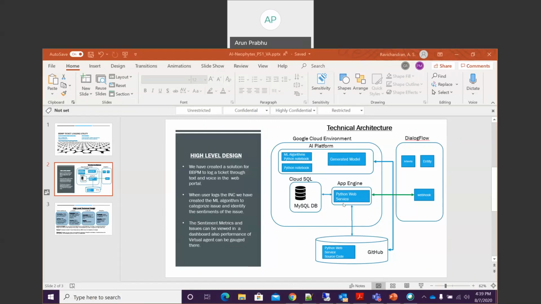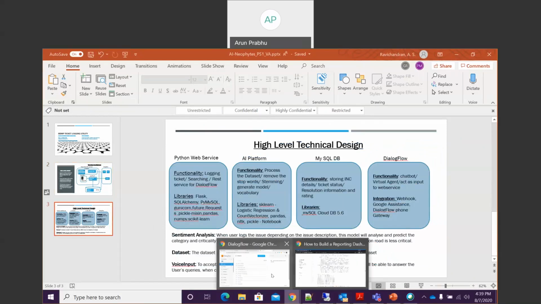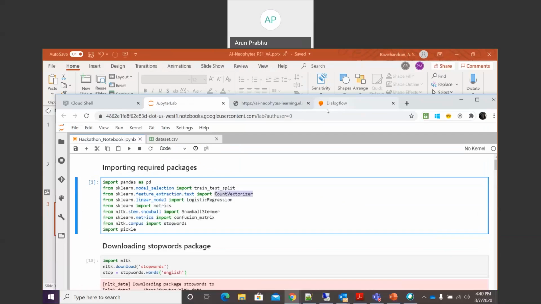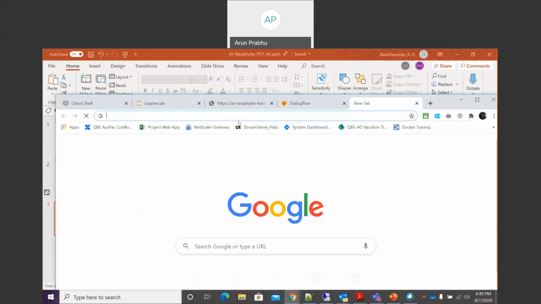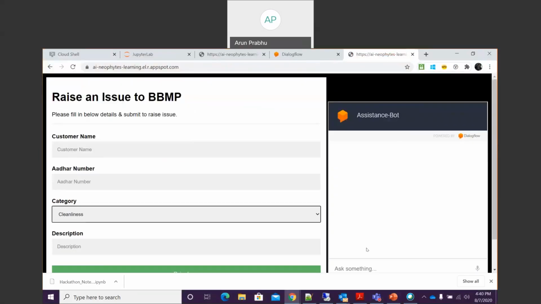So let's have a quick demo on that idea which we have displayed. So this is the overall detailed explanation of that. So let me directly go to the demo since we have short time. So this is the portal where we have hosted our web service. So let me say hi.